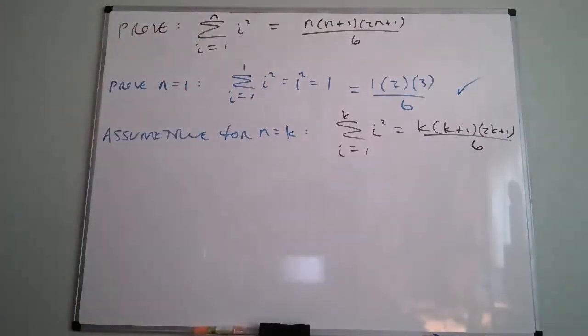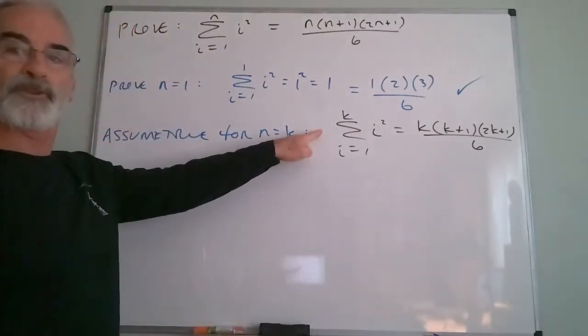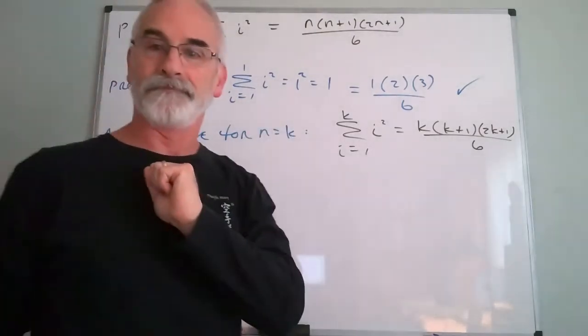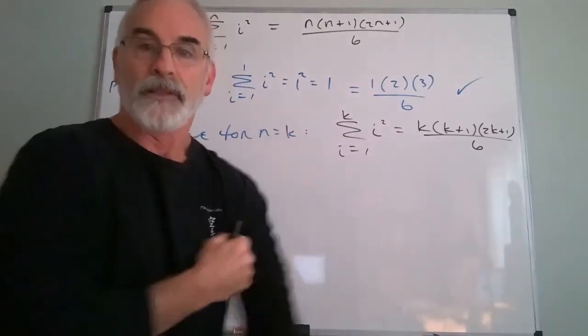I'm going to assume that statement is true. Well, aren't I done then? No, I need to show it's true for all n. I'm assuming it's true for one value of k. Not any particular value. I'm just saying, I'm assuming it's true for that particular value.